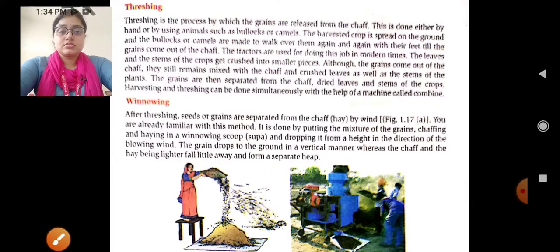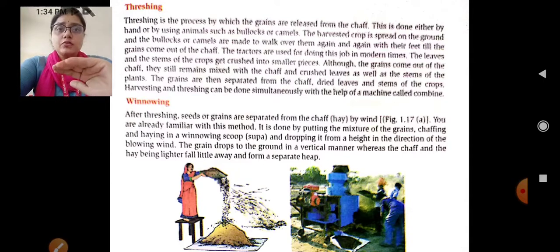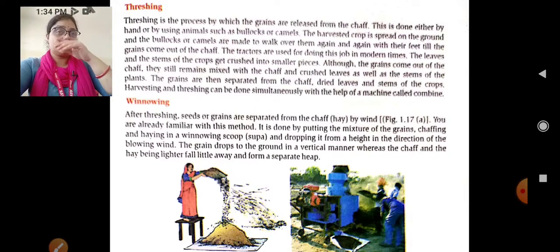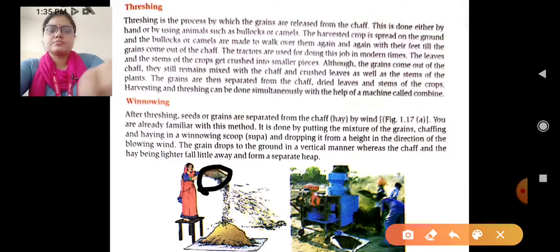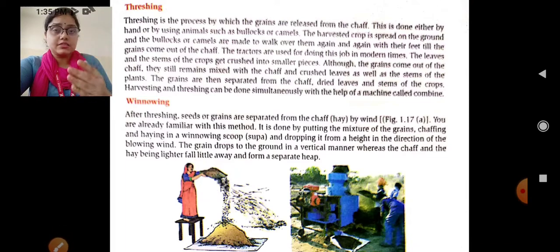What is that? Winnowing. Now, after completing harvesting and threshing, we have to separate the seeds, or we can say grains, from the chaff. So at a particular height, we put the mixture and throw it downward through the winnowing scoop. We are having a winnowing scoop like this. This is the scoop. Through this winnowing scoop the grain falls, and the chaff becomes lighter, because the grains or the seeds have come out from the chaff.